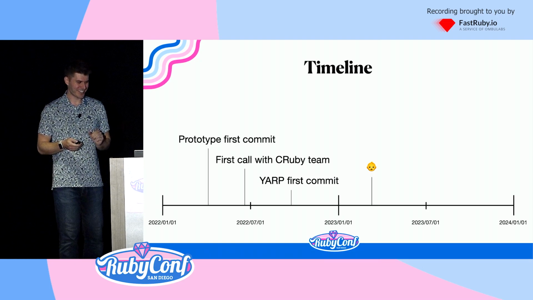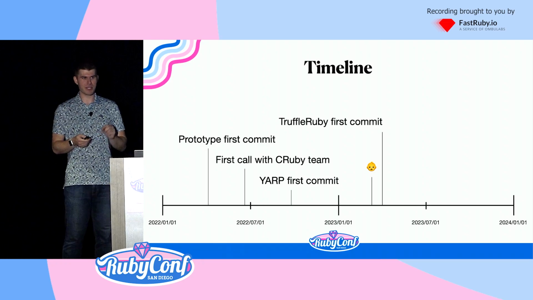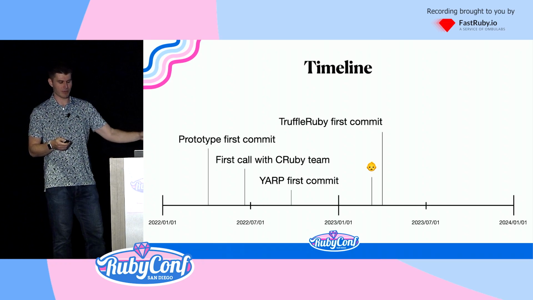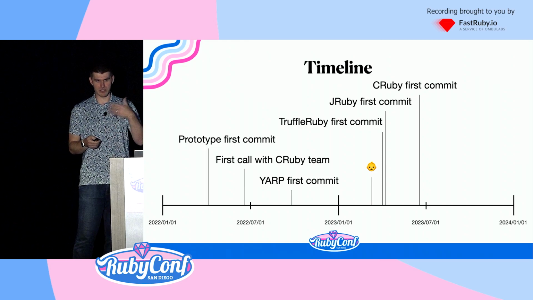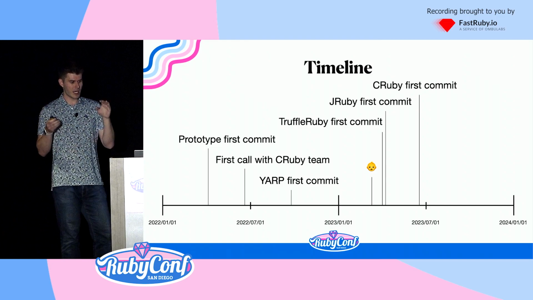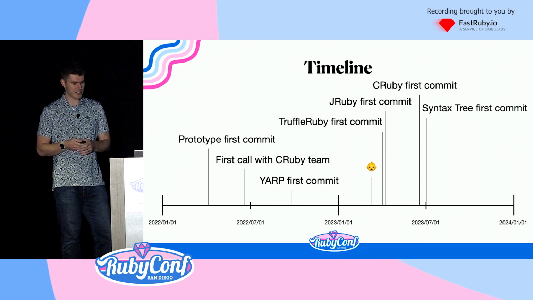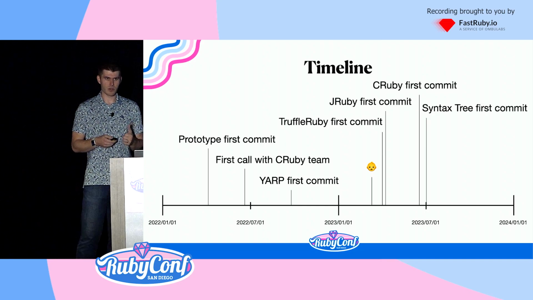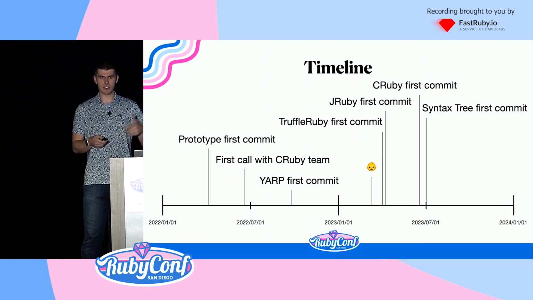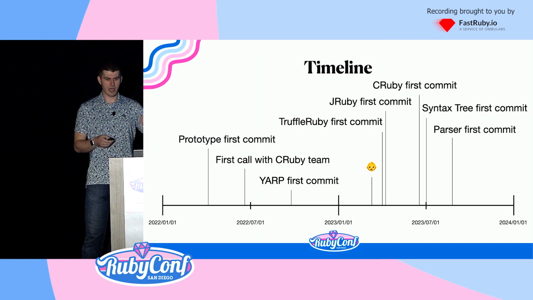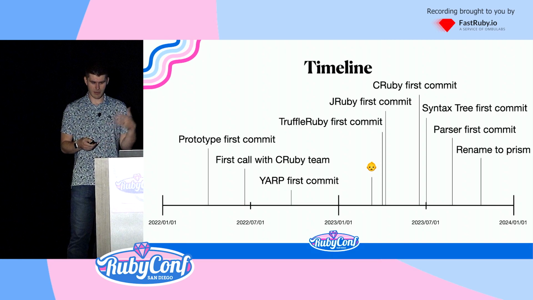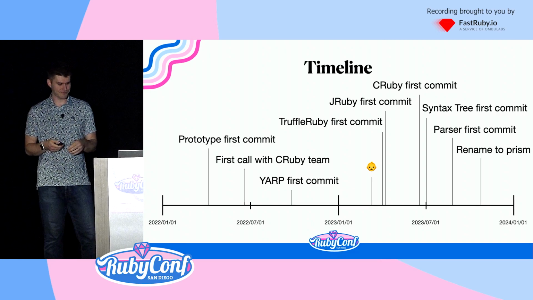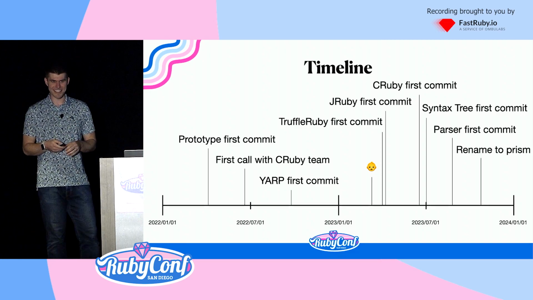I took some months off, but in the time that I was gone, TruffleRuby made its first commit to using this as its main parser. JRuby made its first commit to using this as its main parser. CRuby, Jemma Issroff, used the parser to build the first instruction sequences. When I got back, I started working on porting Syntax Tree, the formatter, to use this AST instead. Made a commit to the parser gem to use this as a separate backend, and we renamed to Prism. This is like not all of the details.